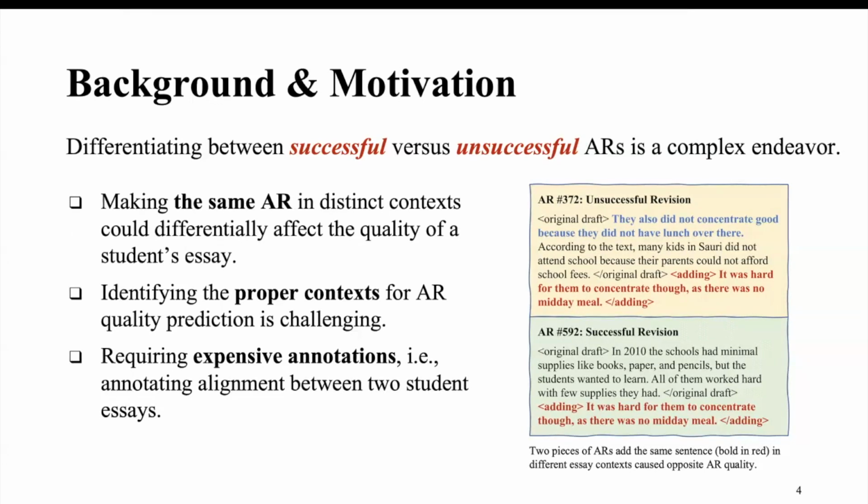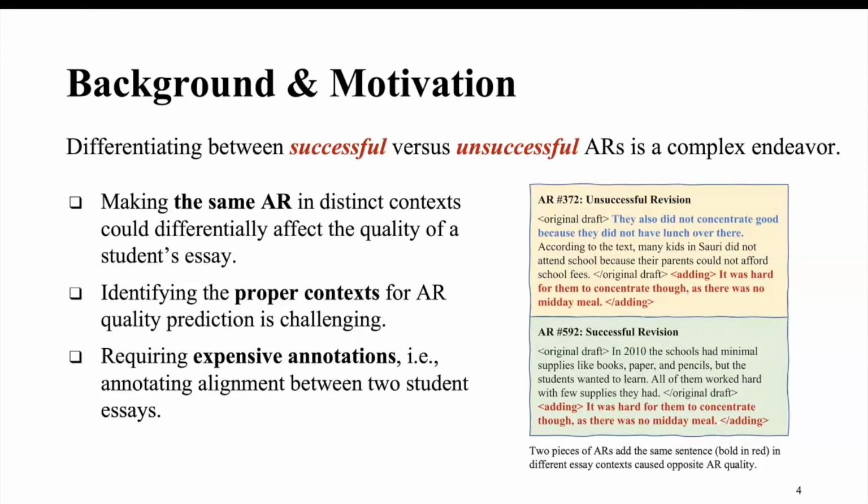If you look at the figure on the right, there are two essay revisions, the top one and the bottom one. The top one was an unsuccessful revision because it added a sentence to the original draft but introduced duplicated information that was bold in blue. But the same sentence that was bold in red was added in the bottom essay. It was complementary information to the original draft, so the bottom essay was a successful revision. Therefore, making the same AR in distinct contexts could differentially affect the quality of the student essay.